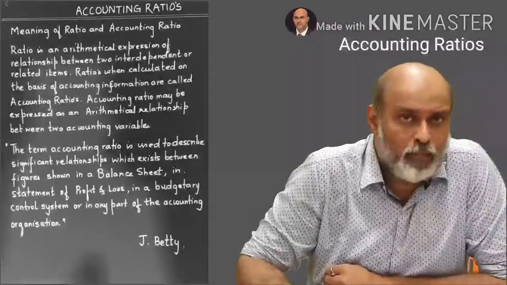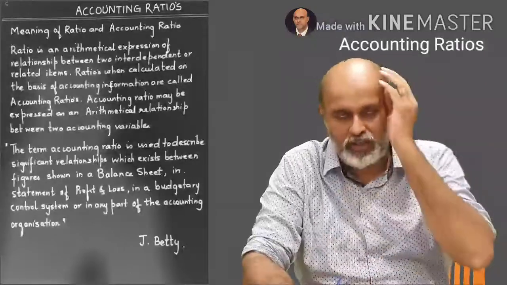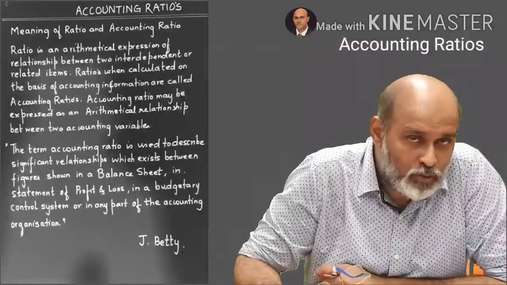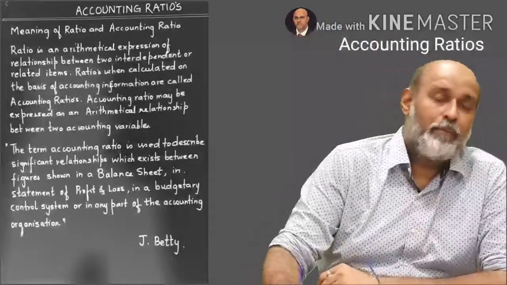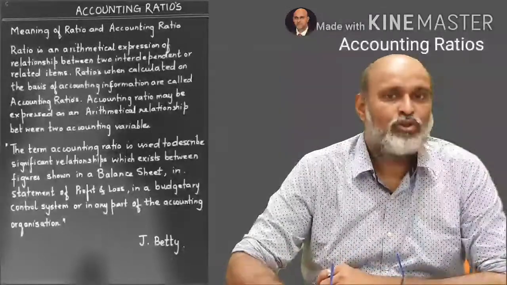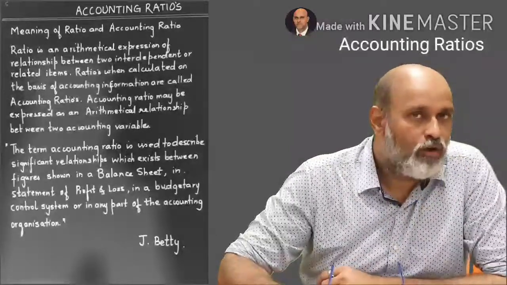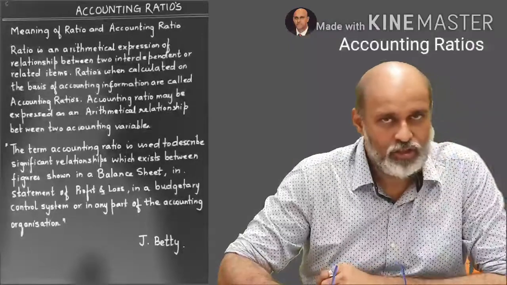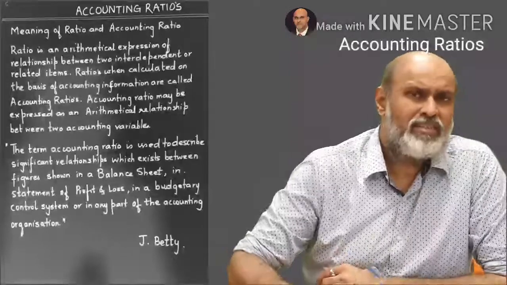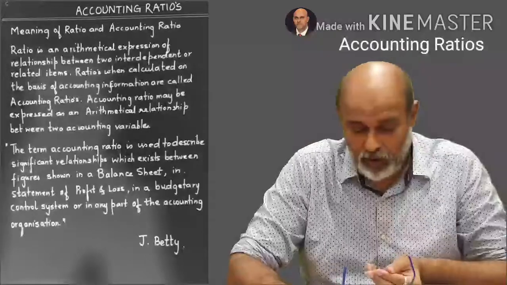We have done a lot of topics about accounts and how to go about doing accounts, especially the financial part of it, where we came up to the different tools. And now we come to a very important tool which is known as accounting ratios. These ratios will help you a lot in analyzing the actual position of a particular organization or a company. And this will help you to invest in a company or to take certain decisions if you are a part of the company, okay?